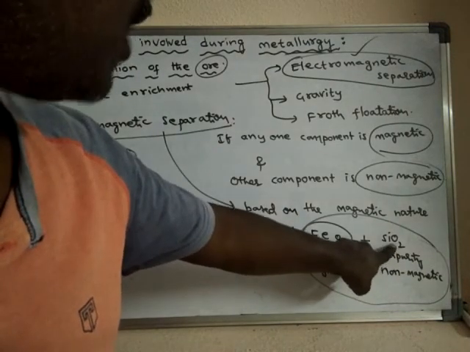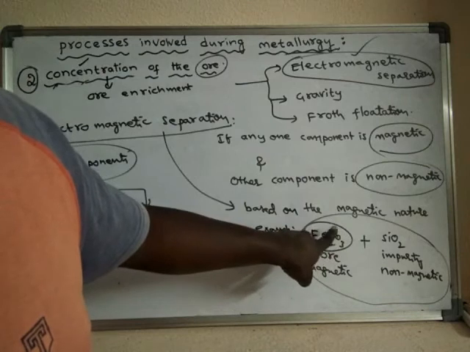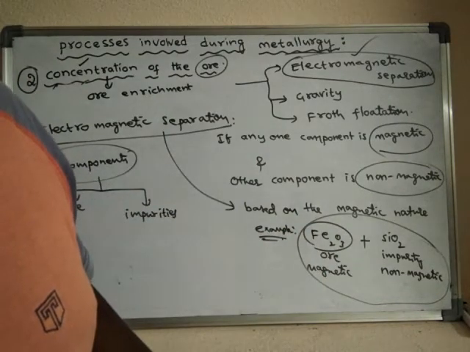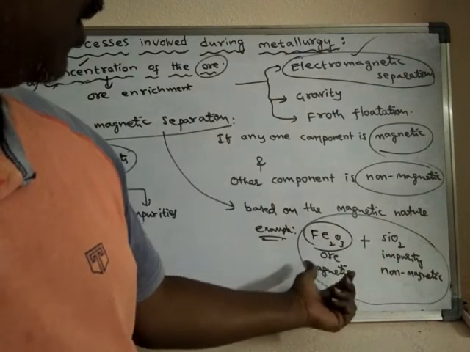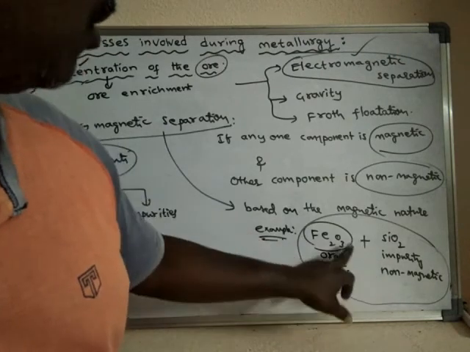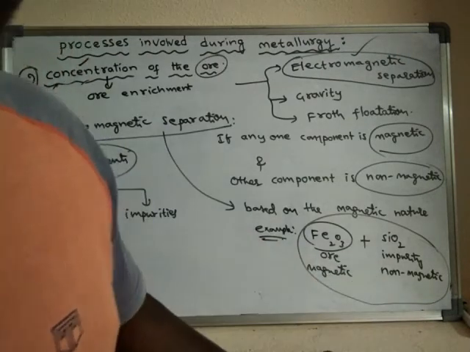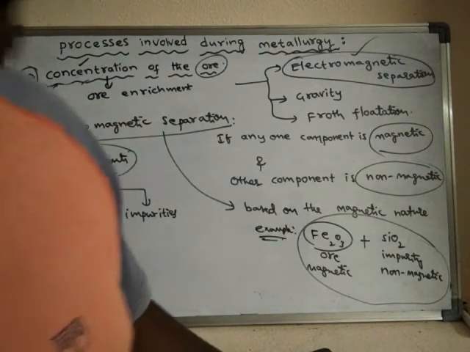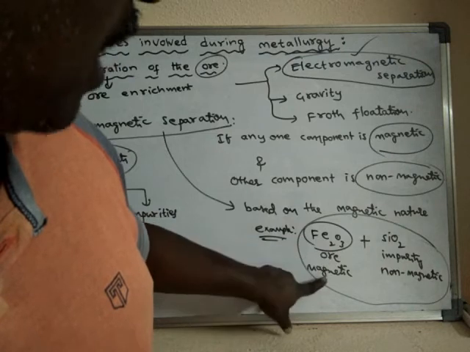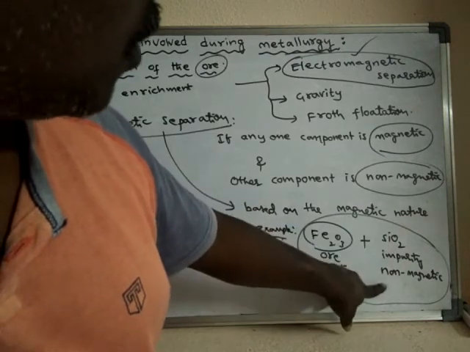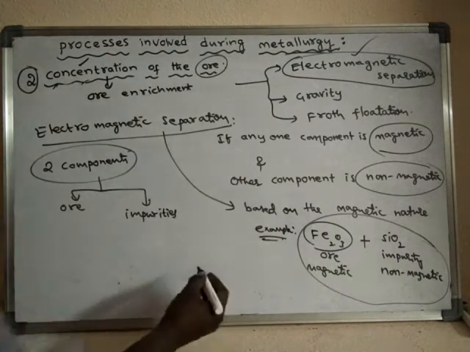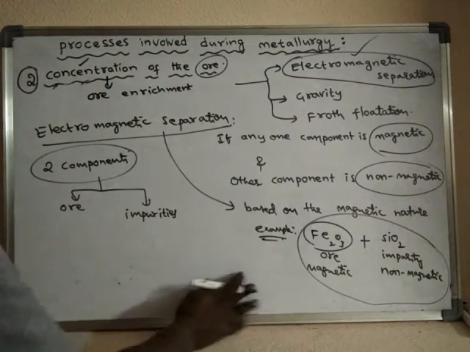Actually this sand, or this impurity, is attached to the iron ore strongly. So how can we separate this from this? As it is based on the difference in magnetic nature, this can be separated, because the ore is magnetic and the impurity is non-magnetic. Okay, let us take another example.